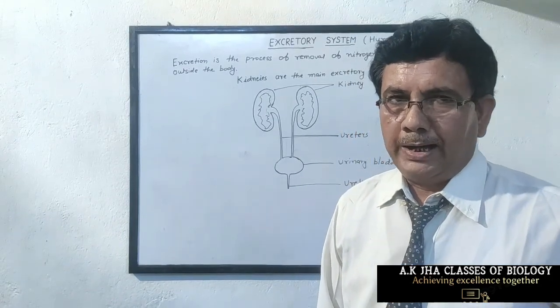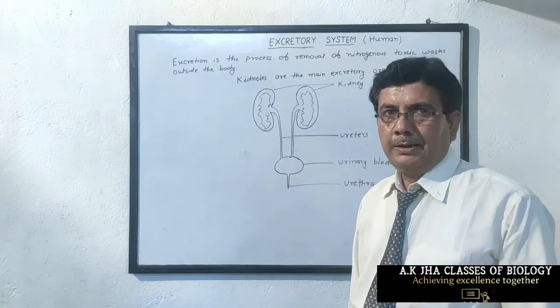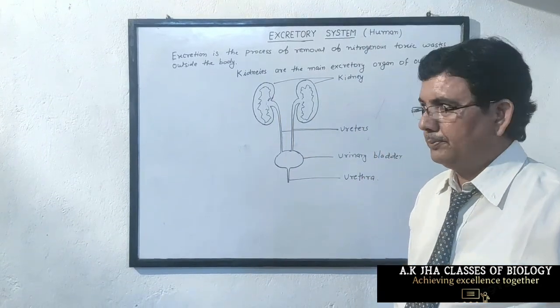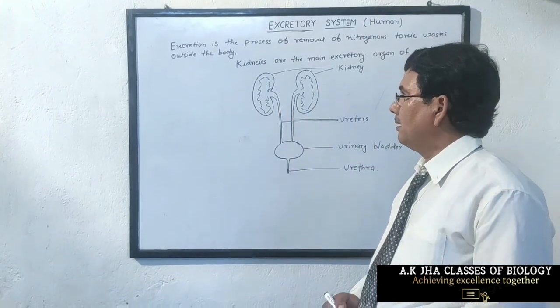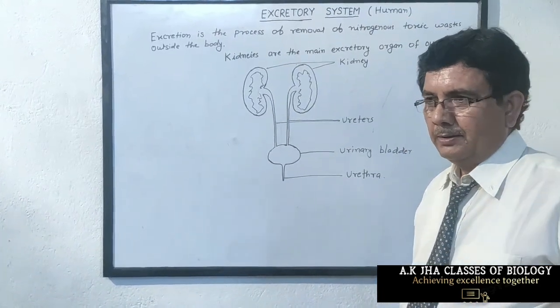Firstly, we define excretion. Excretion is the process of removal of nitrogenous wastes or all toxic wastes outside the body.